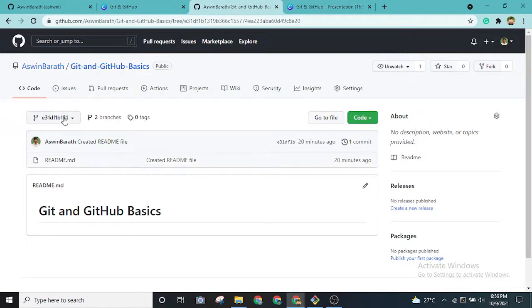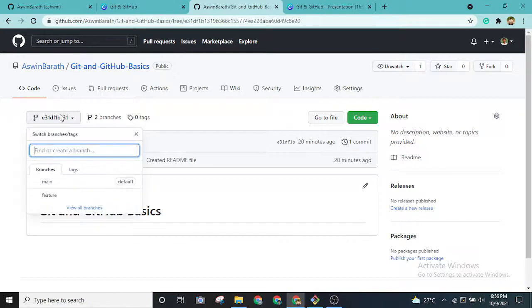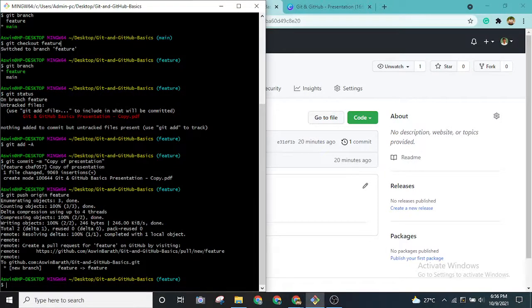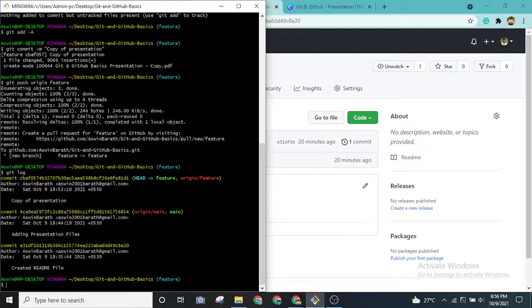Now as you can see, there is some weird gibberish present in this place, right? First it was main, but it was showing this. If I type git log again over here, as you can see, this hash is present over here. These 40 characters are nothing but the hash code that is generated by Git.